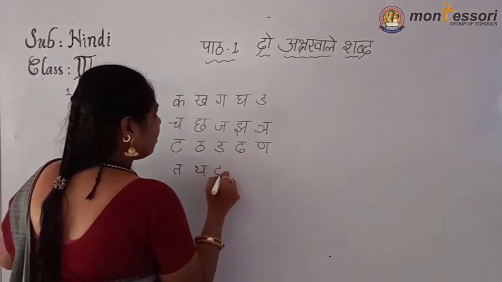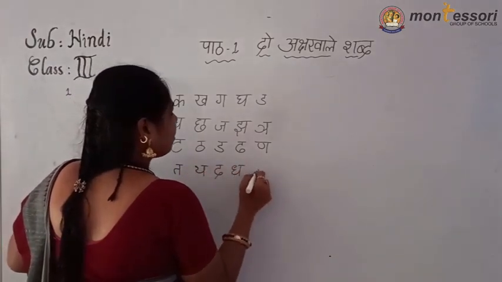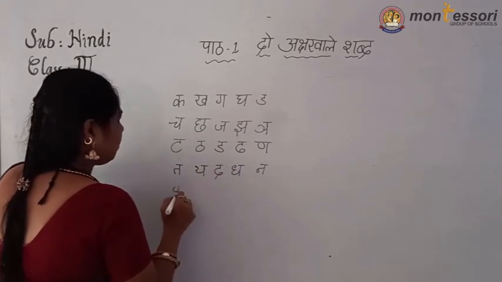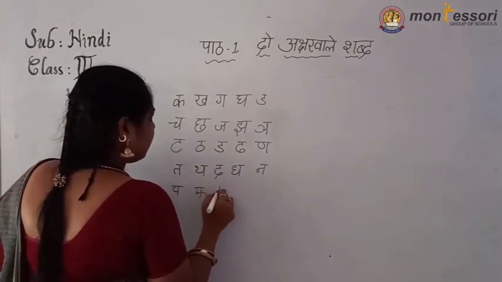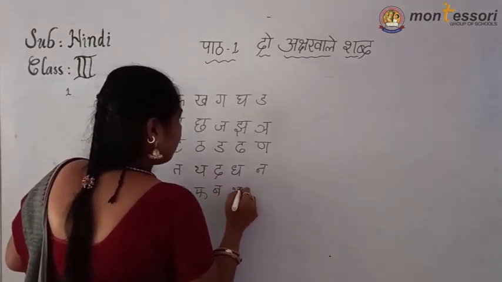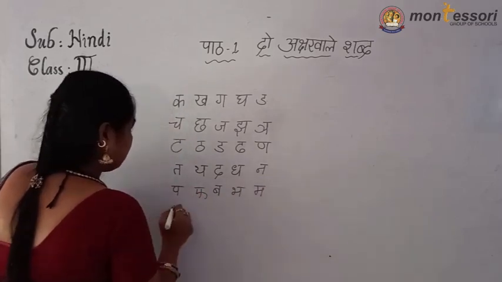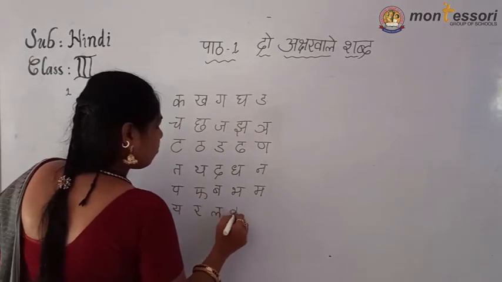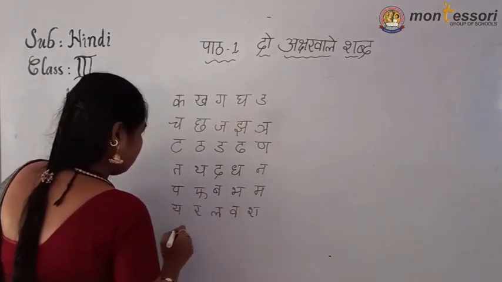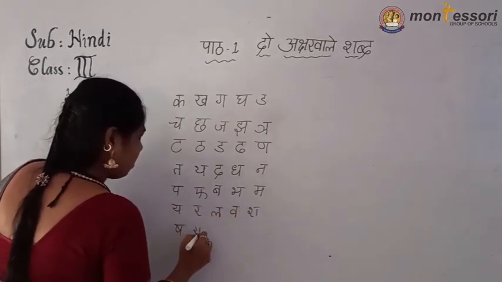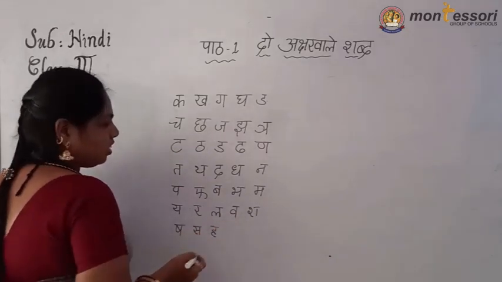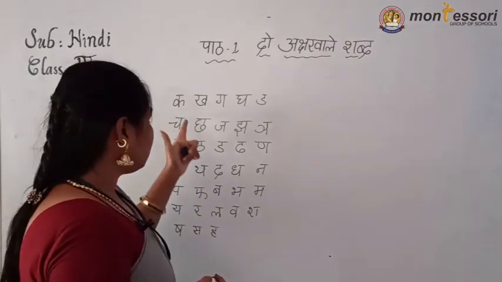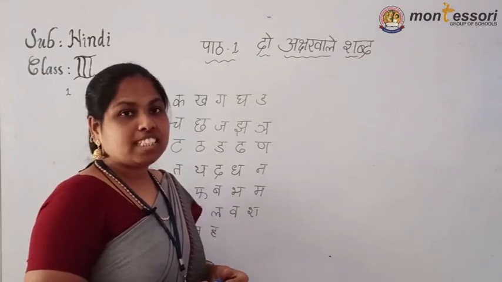Na, Ta, Tha, Da, Dha, Na, Pa, Pha, Ba, Bha, Ma, okay, Ya, Ra, La, Va, Sha, Sha, Sa, Ha. See, why I took only one Vyanjan Akshar.